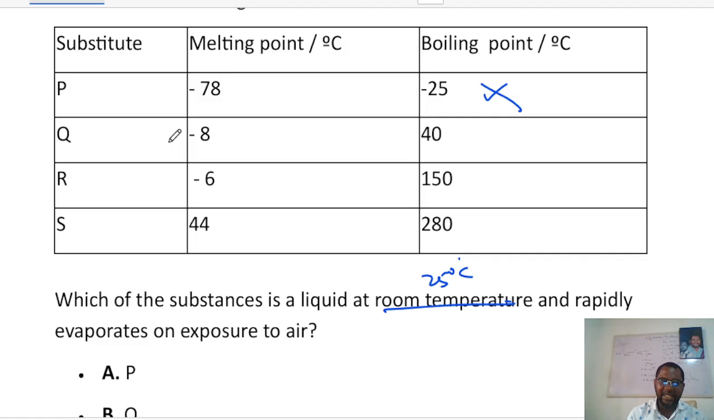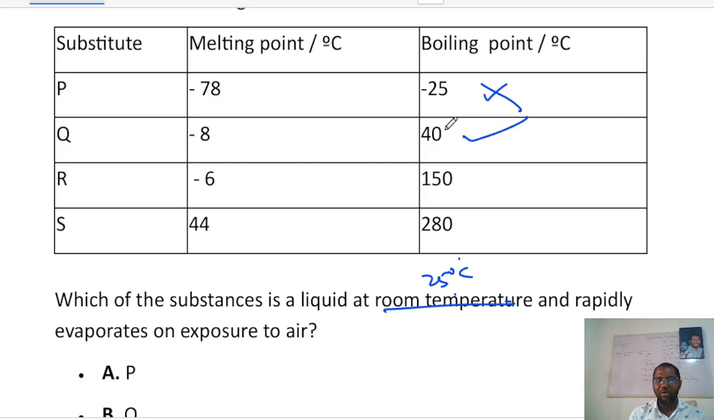So the answer can either be Q or R because both of them have lower melting point than 25 and higher melting point than 25. But the most accurate now is going to be Q because this one has a low boiling point. When you say something has a very low boiling point, it means that that thing can easily vaporize. A little heat causes it to vaporize.